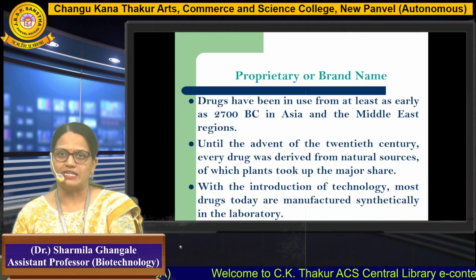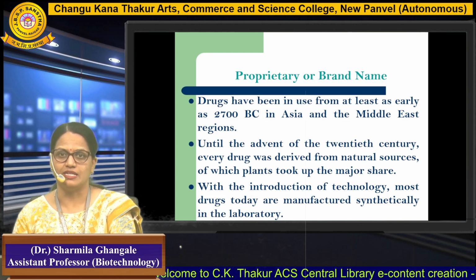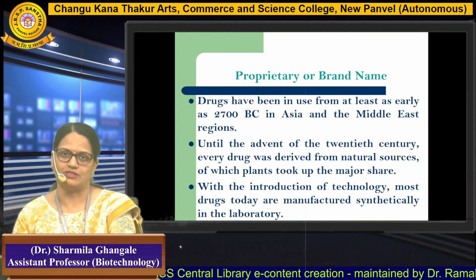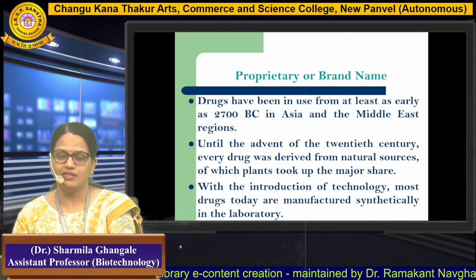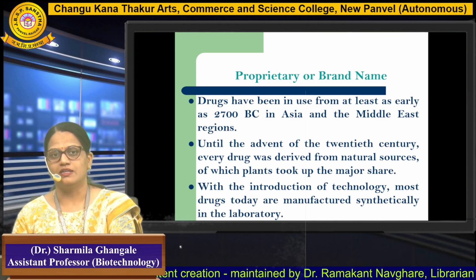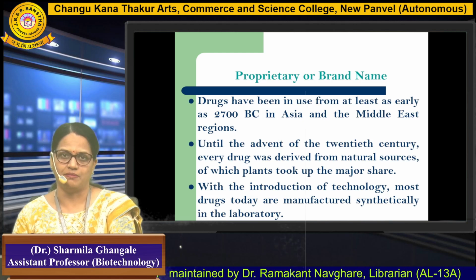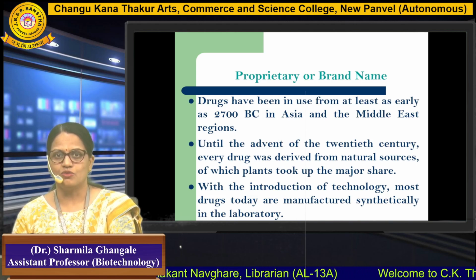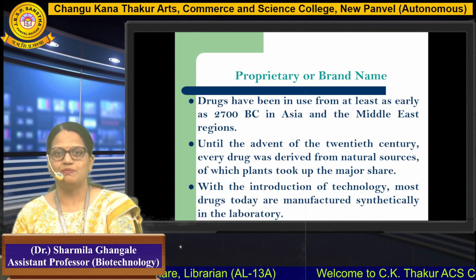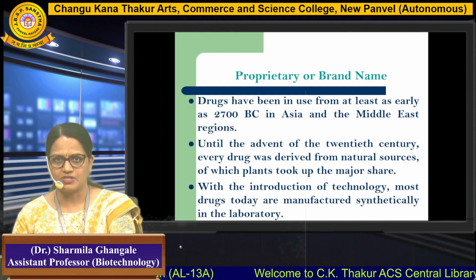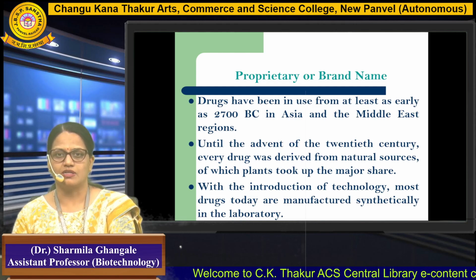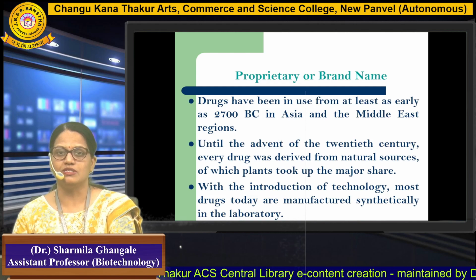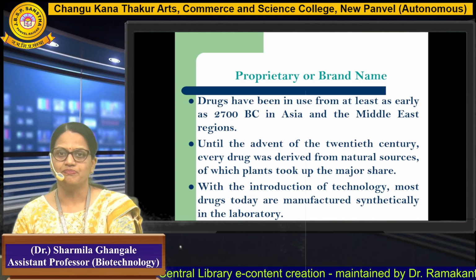Drugs have been in use at least as early as 2700 BC in Asia and the Middle East as well. Until the advent of the 20th century, every drug was derived from natural sources. Here the main concern is to tell you about the generic name, chemical name and brand name, which started from the very earliest. Whenever drugs were derived from natural sources, plants took up a major share, because from the ancient era people used extracted plant herbs as sources of drugs.